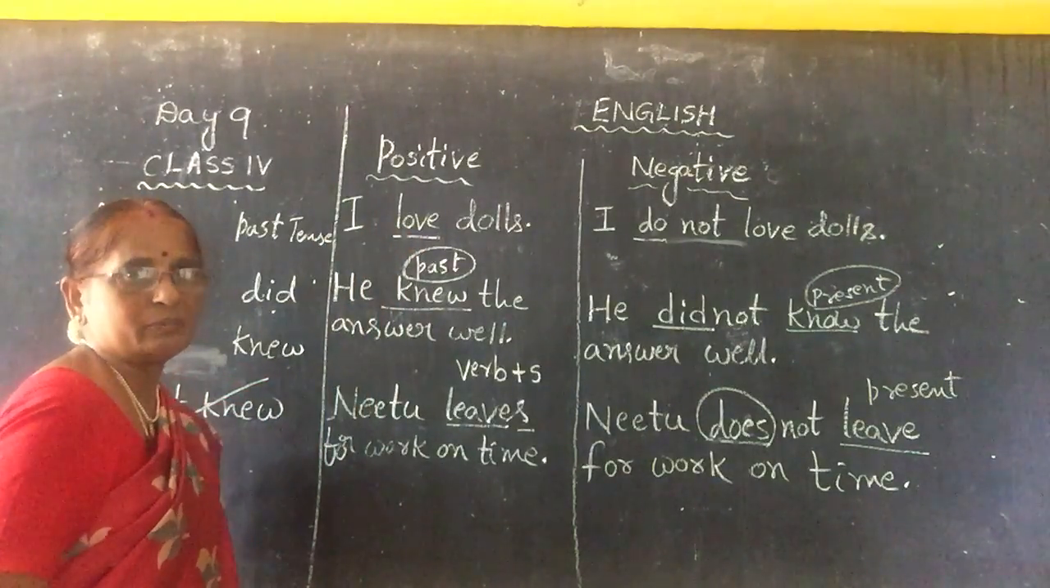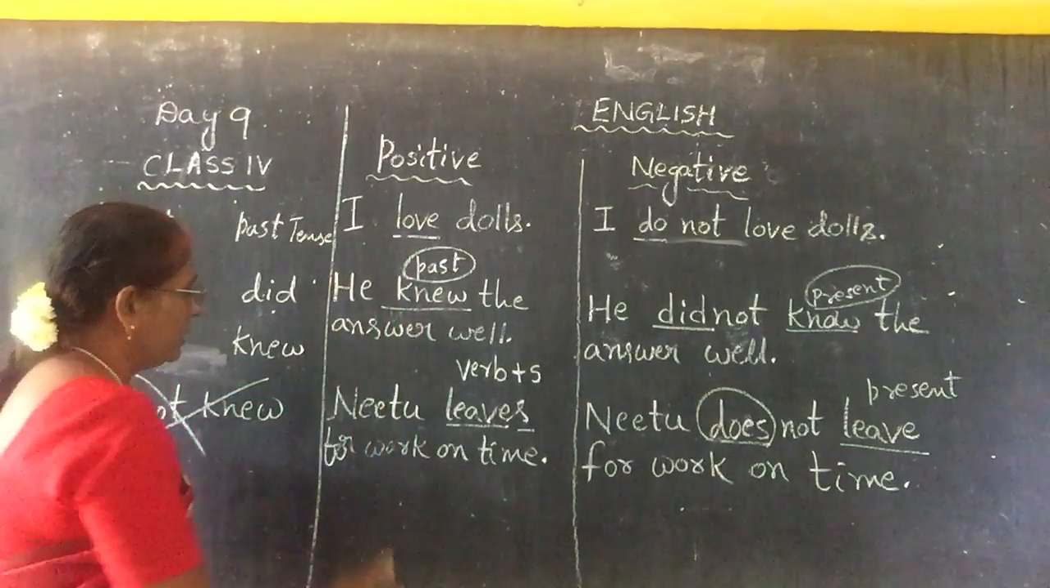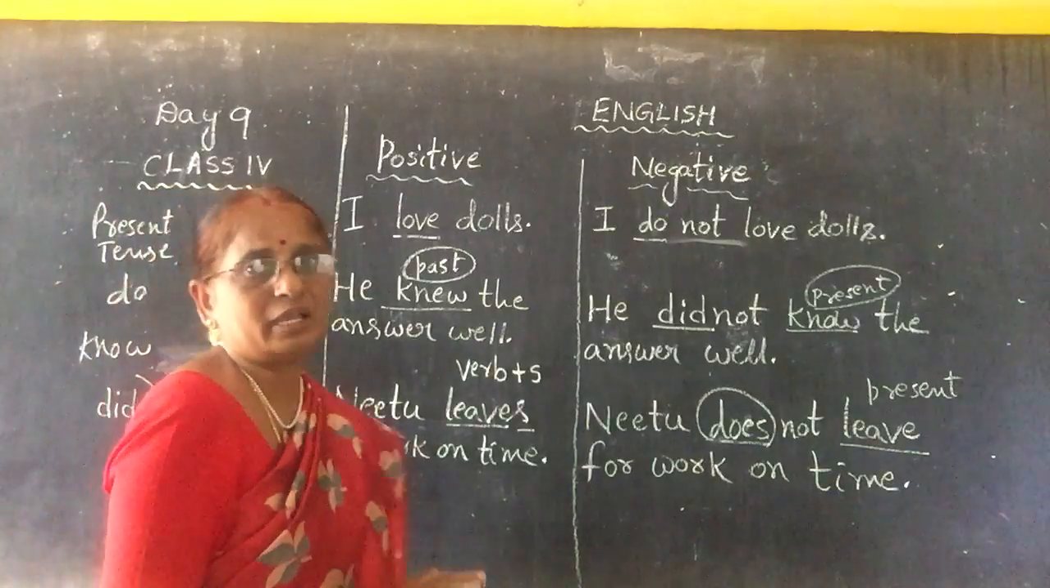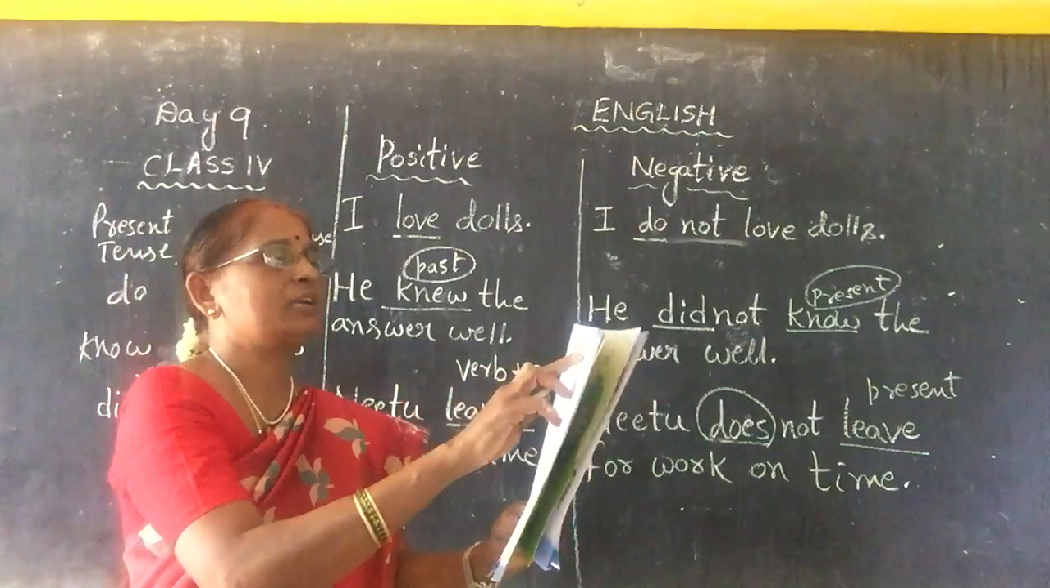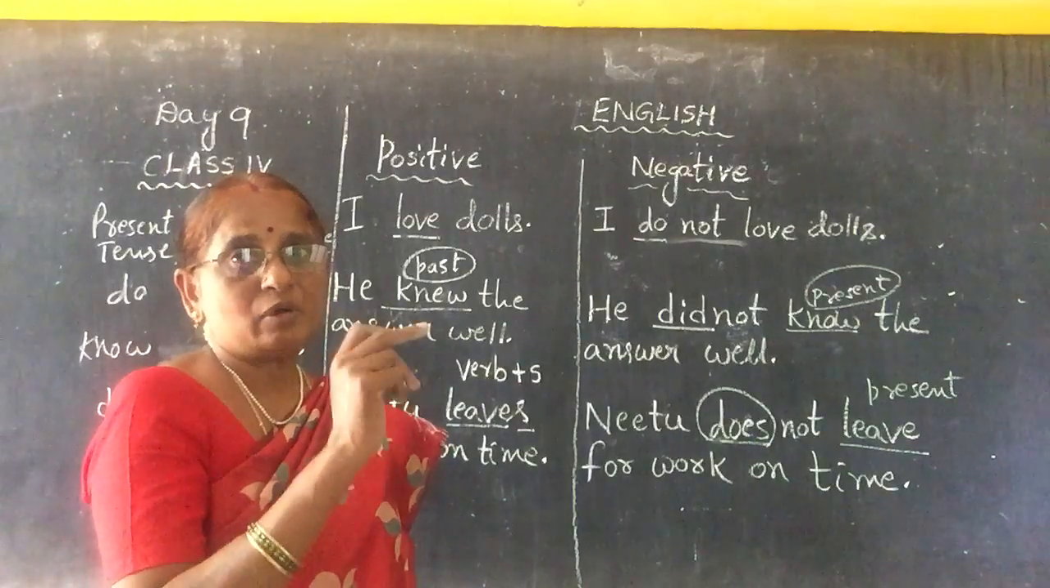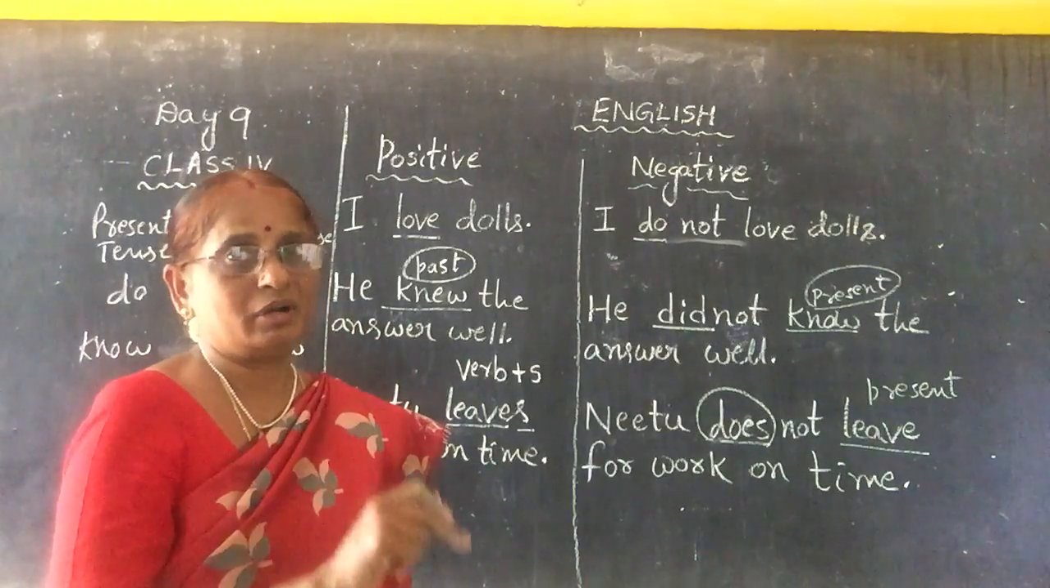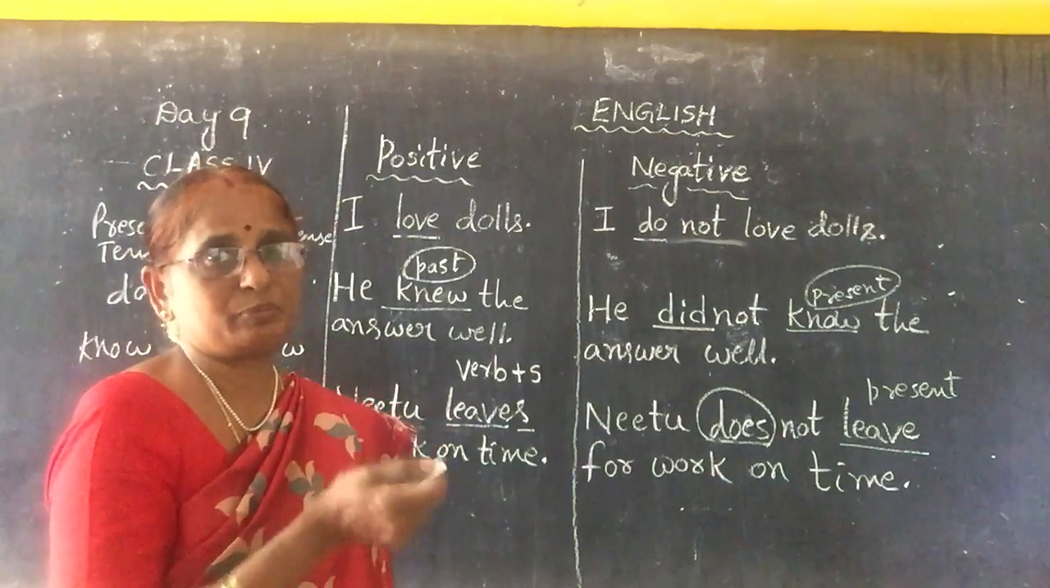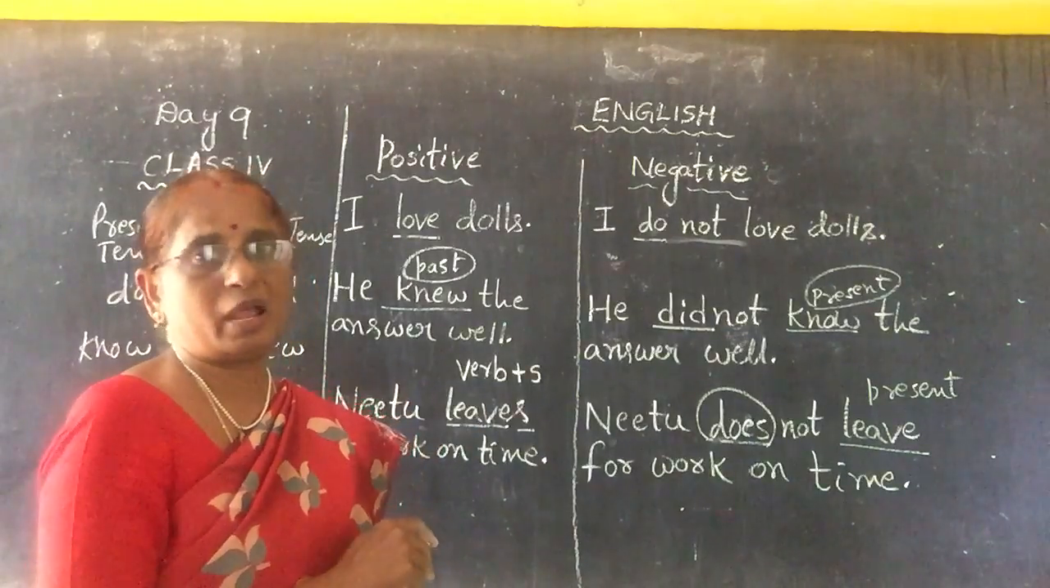Love, only one verb, main verb. New, verb. Next, leaves, verb only. When there is no what, children? Helping verb. What did I tell you are helping verbs? Is, am, was, are, were, all those are called helping verbs. In the previous exercise I have explained to you.